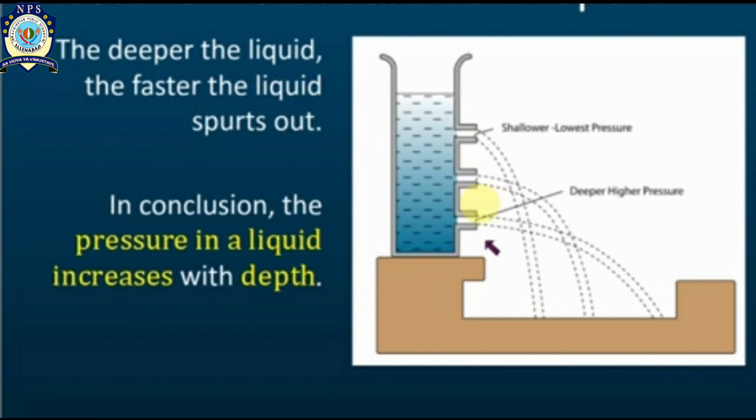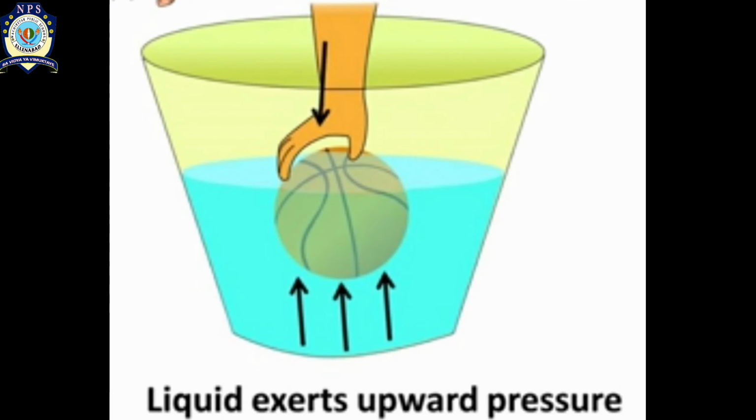So let's learn some more facts about water pressure. In this picture you can see a bucket which is half filled with water, and a man is trying to push the ball inside the water. But the ball is not easily pushed inside the water because some pressure is exerted by the water over the ball. It means that liquid exerts upward pressure.